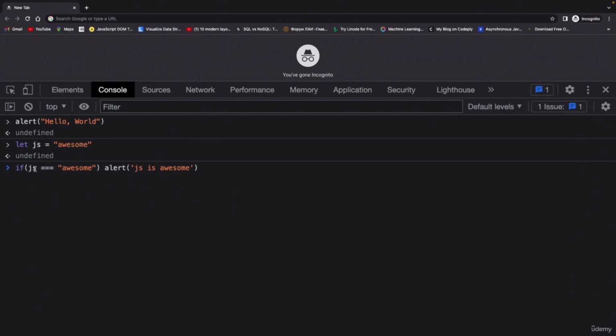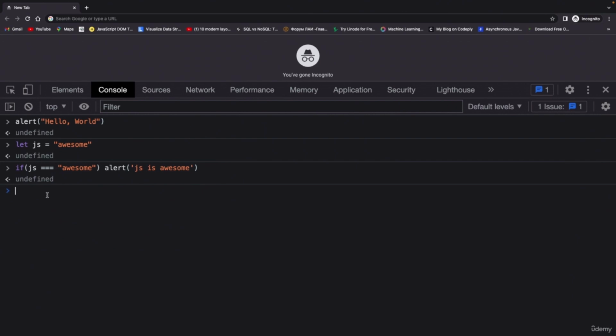So we are simply saying, hey JavaScript, check if JS is exactly equal to this string awesome, and this statement will be evaluated to true, and if it is true, then alert JS is awesome. Now if you hit return, you can see our dialog box is returning us JS is awesome. Okay, and then just click OK to get out of it.